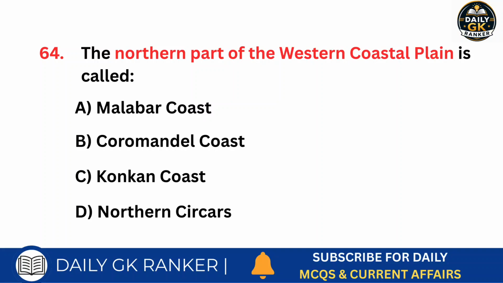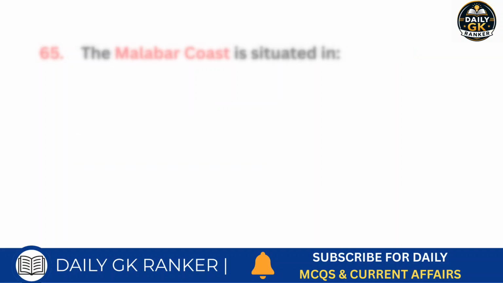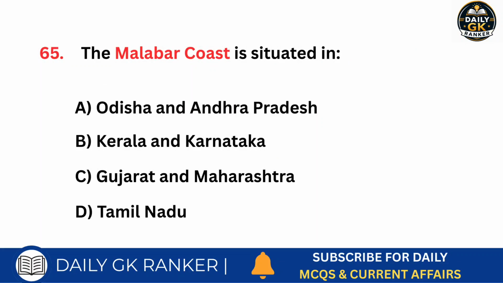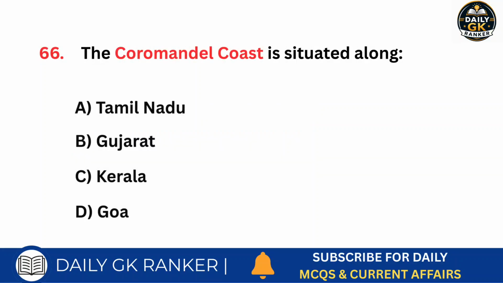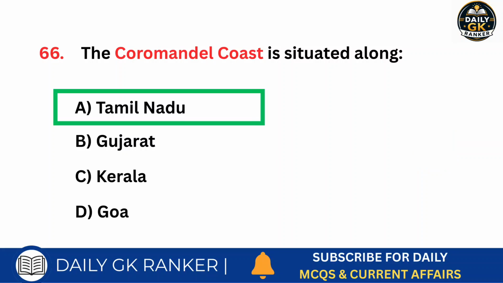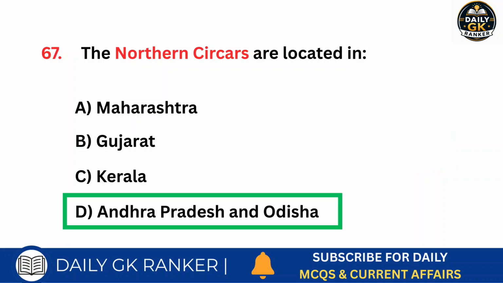The northern part of the western coastal plain is called what? Answer is Konkan Coast. The Malabar Coast is situated in which states? Answer is Kerala and Karnataka. The Coromandel Coast is situated along which state? Answer is Tamil Nadu. The northern circles are located in which states? Answer is Andhra Pradesh and Odisha.